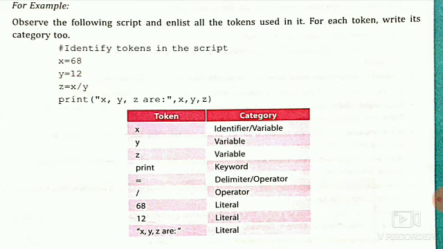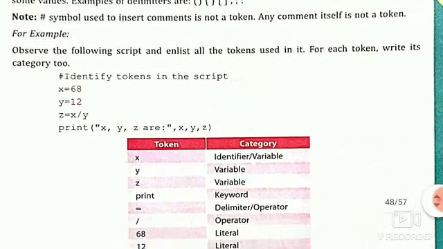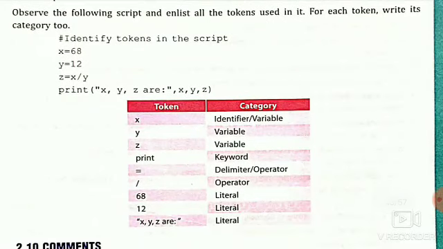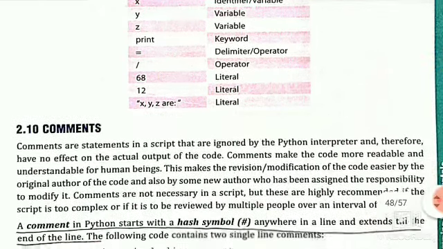Print is a keyword. Equal to is an assignment operator, not a delimiter. Divide is an operator. 68 has a fixed value, so it is a literal. 12 is also a literal, and "x, y, z" inside the quotes is also a literal.